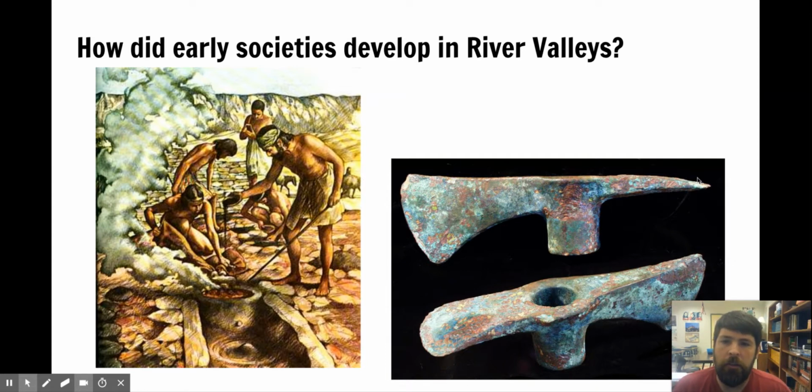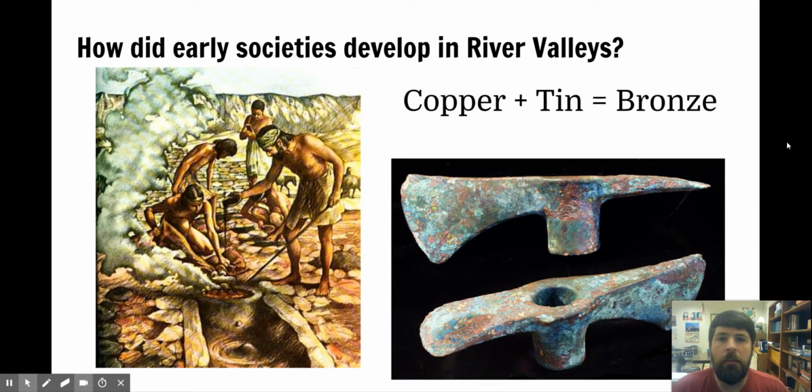One more thing to talk about is that part of the job specialization that developed in these river valleys led to the development of new metal tools. In our prehistory unit, we talked a lot about stone tools, and stone tools are complicated to make and require skill, but they're not as good as metal tools. And so in these river valleys, you start to see bronze work. Bronze metal work comes from adding copper to tin. And copper and tin together make bronze, which is sharper and better for doing farm work. It also makes better weapons. But the problem is that bronze is really hard to get because tin is really hard to get.